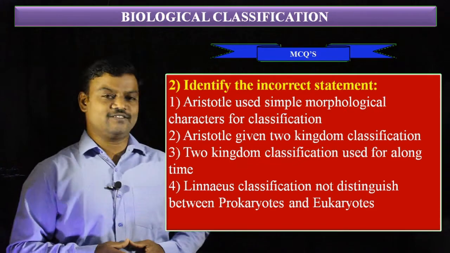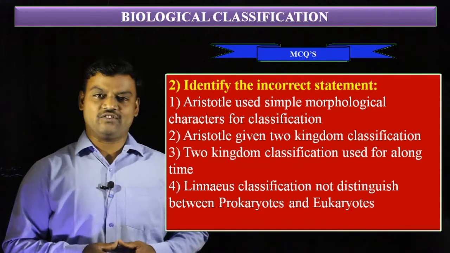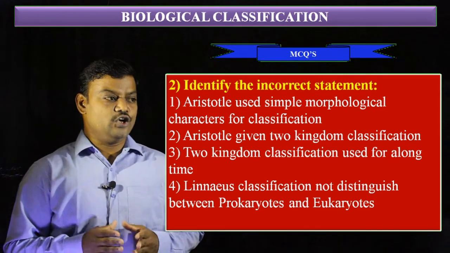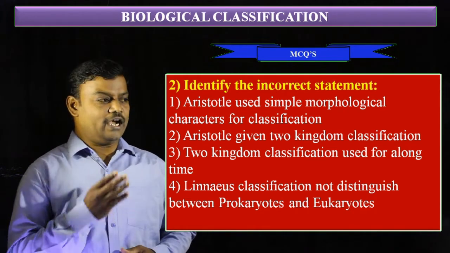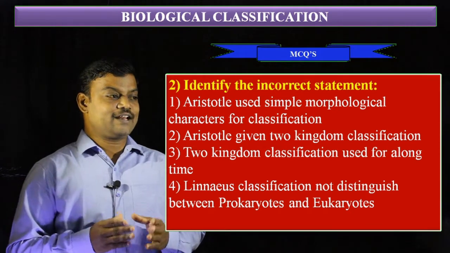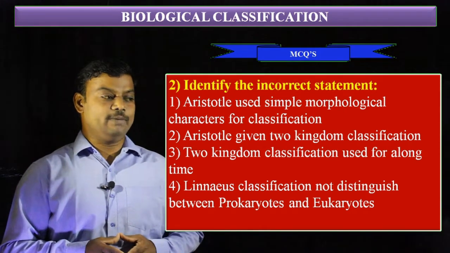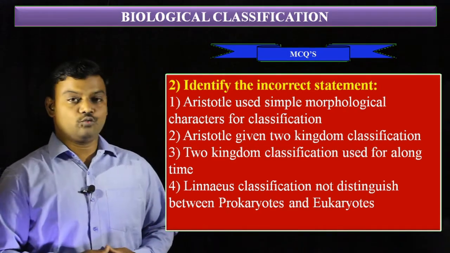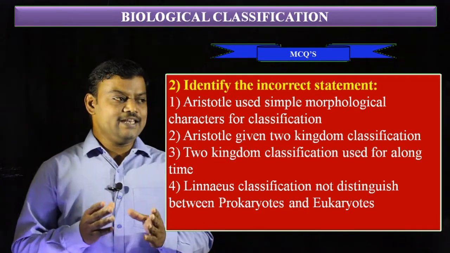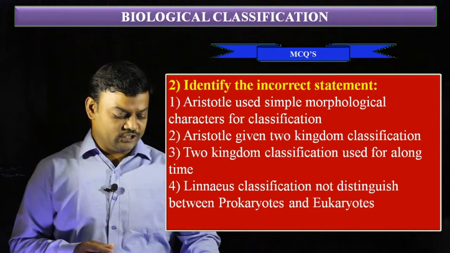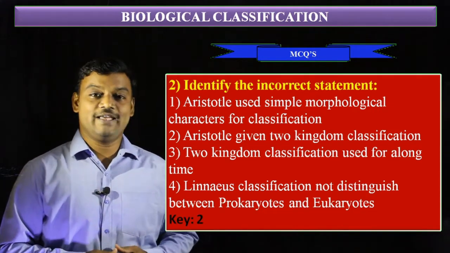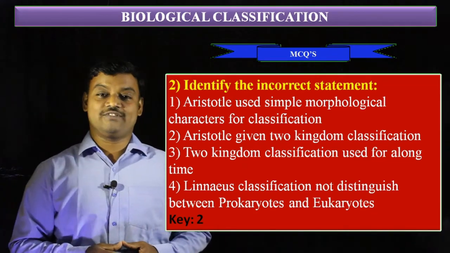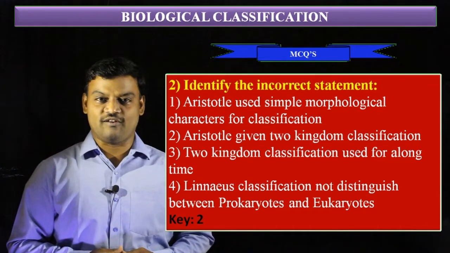The second is, Aristotle gave two kingdom classification. The third is, two kingdom classification was used for a long time. And the fourth is, Linnaeus classification did not distinguish between prokaryotes and eukaryotes. Among these four options, the incorrect statement is the second option. Actually, this two kingdom classification was given by Linnaeus, not Aristotle.